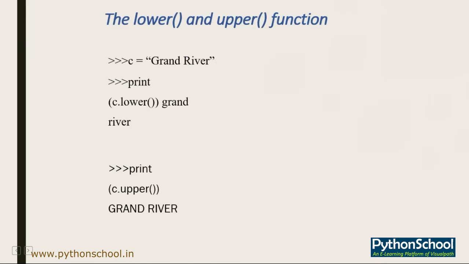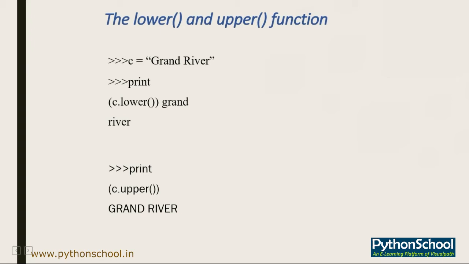Now, talking about other functions such as the lower function and the upper function. If you have a string like Grand River, this is an example, and the value is set to variable C, and you decide that you need your data to be all in lower case, then you can use the lower function to print the string in lower case.